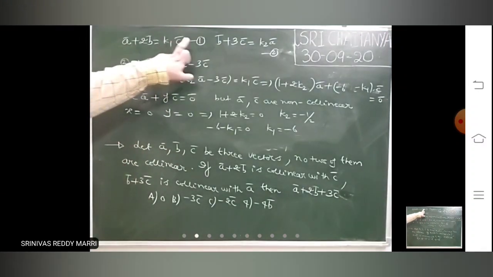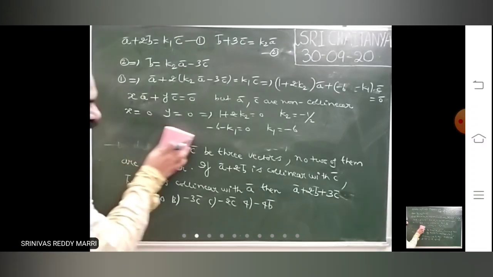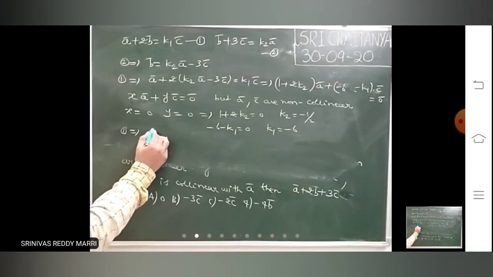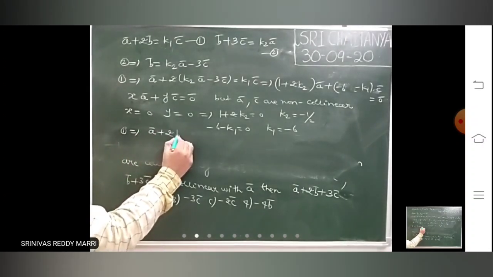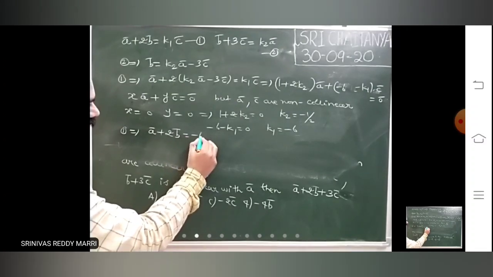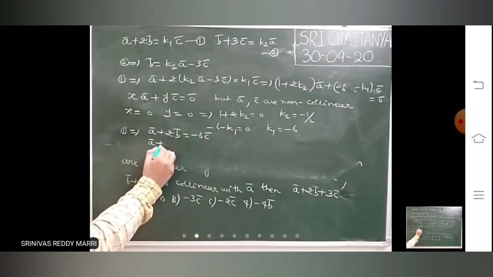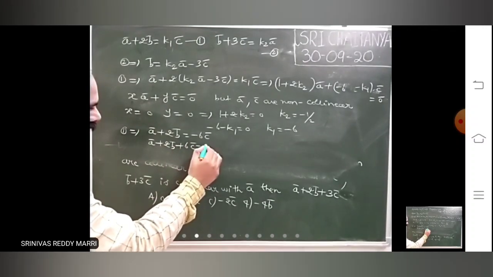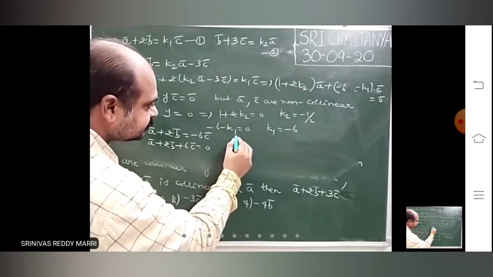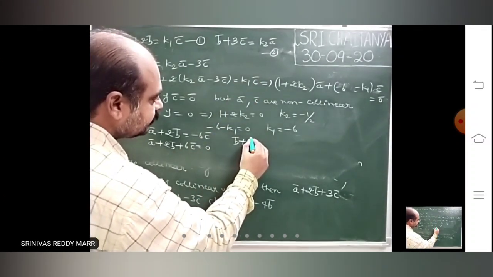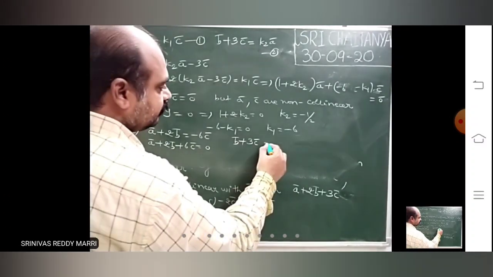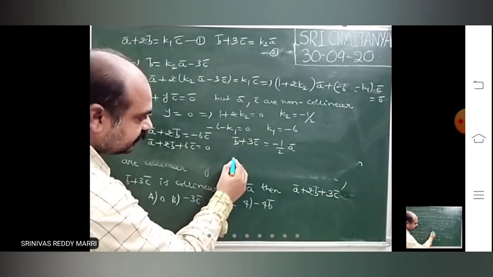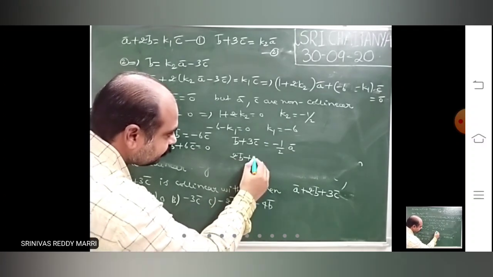Now substitute K1 and K2 in the equations. From 1, A bar plus 2B bar equals minus C bar. In the second also, if you substitute, you will get the same thing: B bar plus 3C bar equals, with K2 as minus 1 by 2, minus A bar times 1 by 2. Both give the same relation.